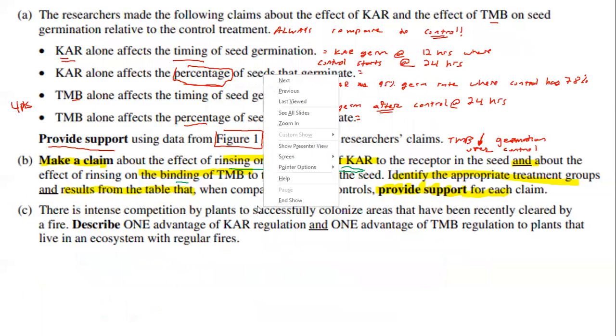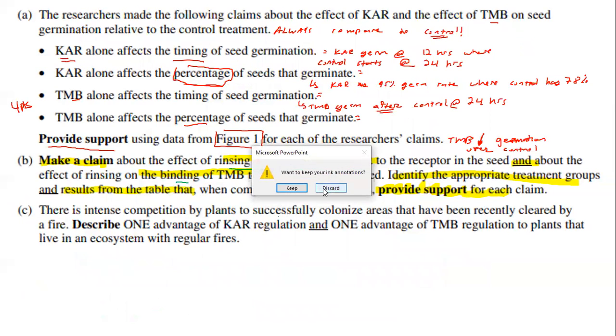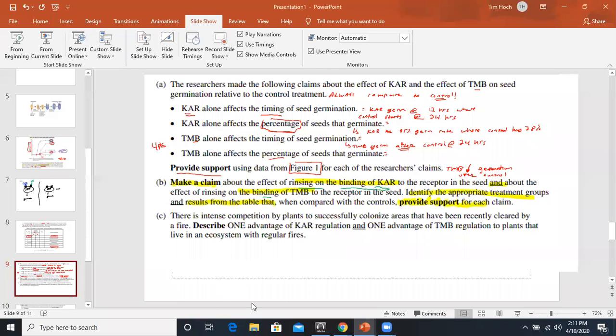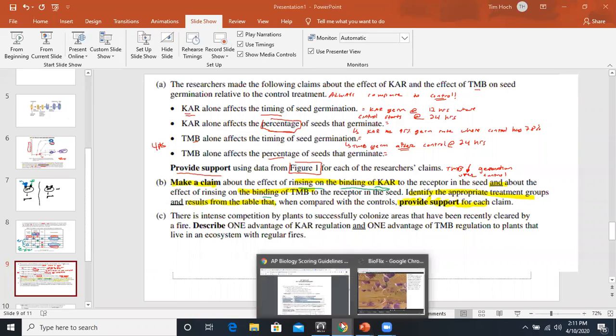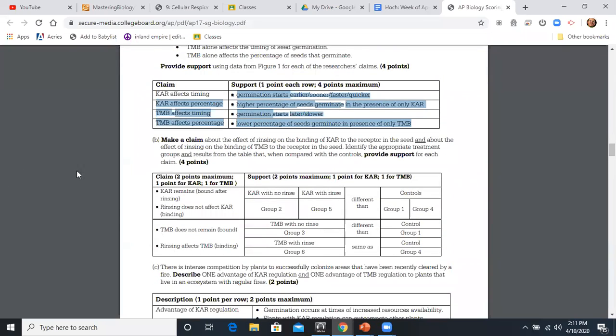So let me just show you the rubric on this one really quick. It is insane in terms of what they were showing you on this template. So let's kind of make our best explanation for each one of these, and I think it goes pretty easy. So if you look at this template, it says the claim is that KAR remains bound after rinsing, and that's kind of what we talked about. That's when you compare groups 2 and 5, so you got your 2 points from that one.